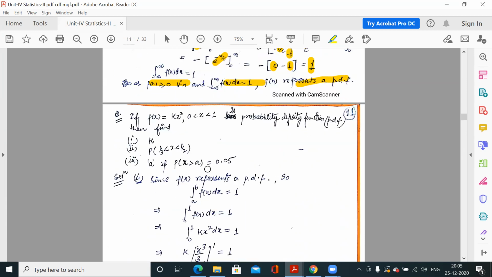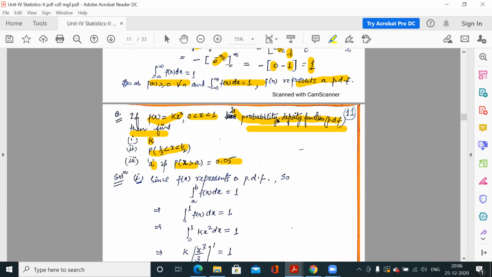Next question: if p(x) is kx square when x is between 0 and 1, and it is a probability density function, that means it is given to you that this is a PDF. Clear? Find the value of k, the probability value, and a when this probability is 0.05.